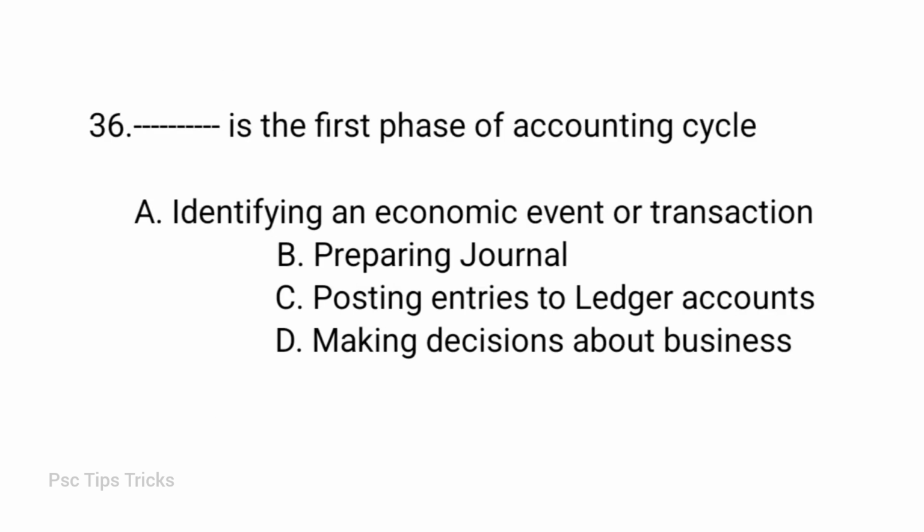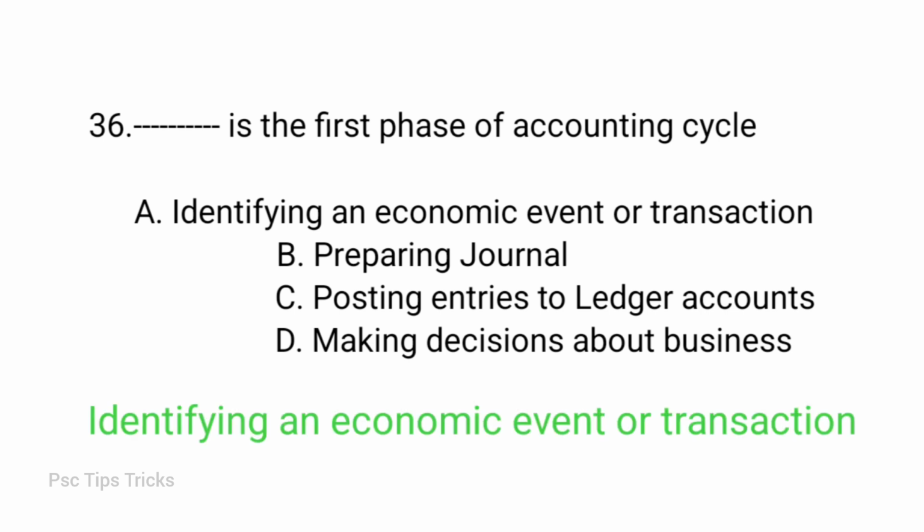Dash is the first phase of accounting cycle. Options: identifying an economic event or transaction, preparing journal, posting entries to ledger accounts, making decision about business. Answer option A. Identifying an economic event or transaction. Identifying an economic event or transaction is the first phase of accounting cycle, which includes any transaction involving the use or exchange of a company's assets.